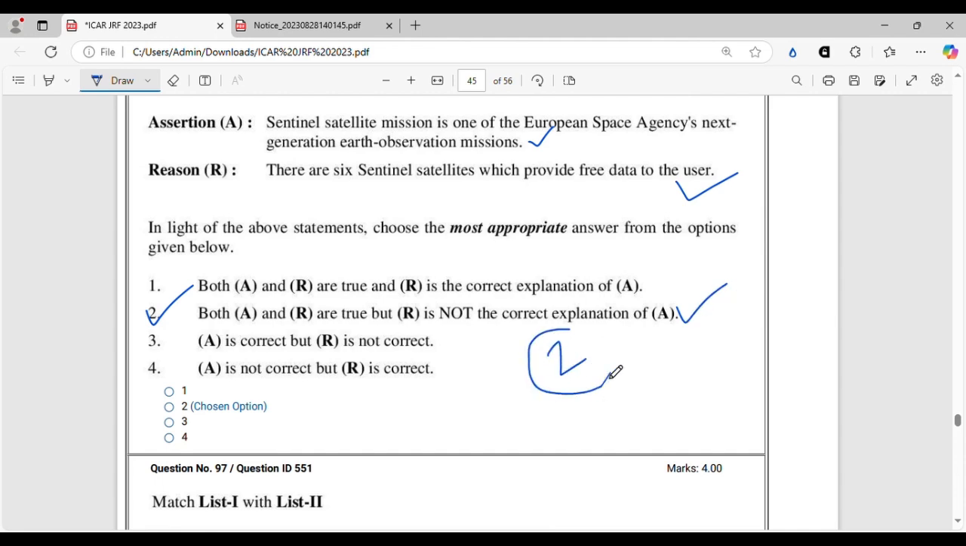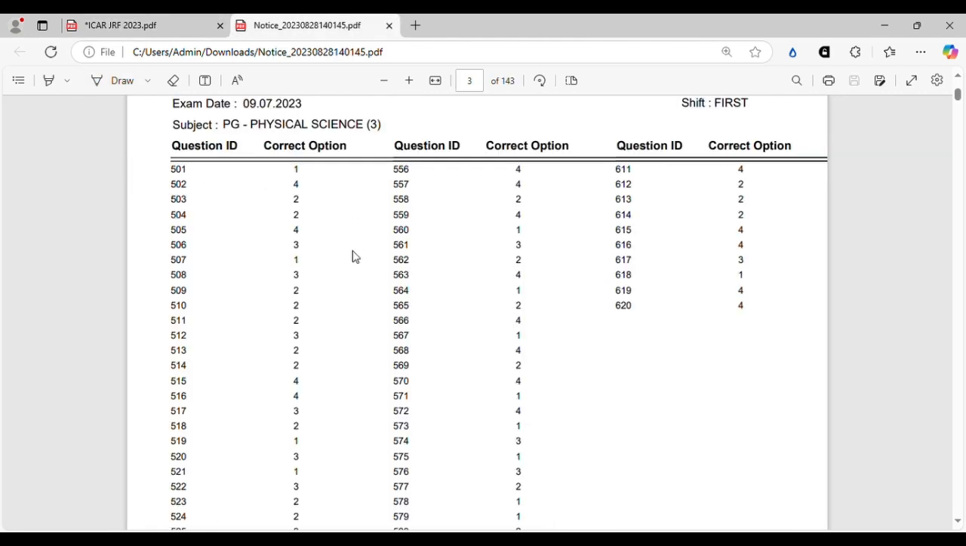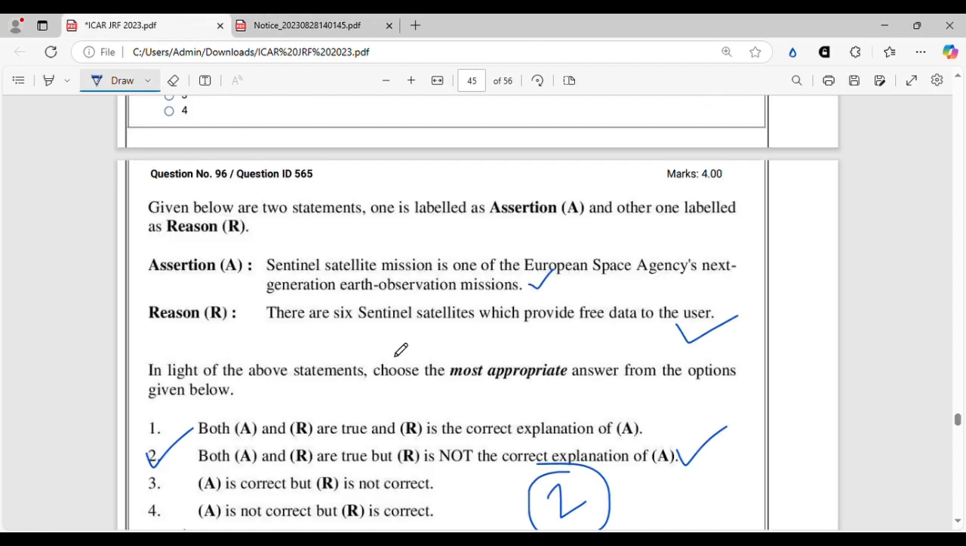Correct answer. Still check once. 565 is 2. We are correct. All right.